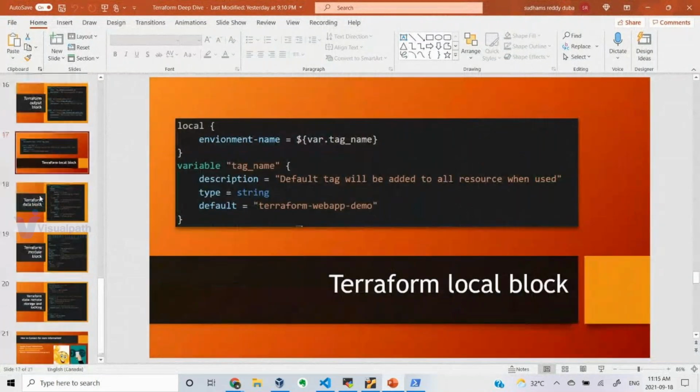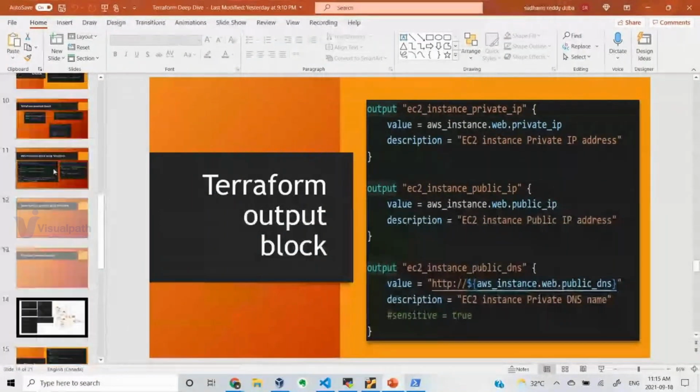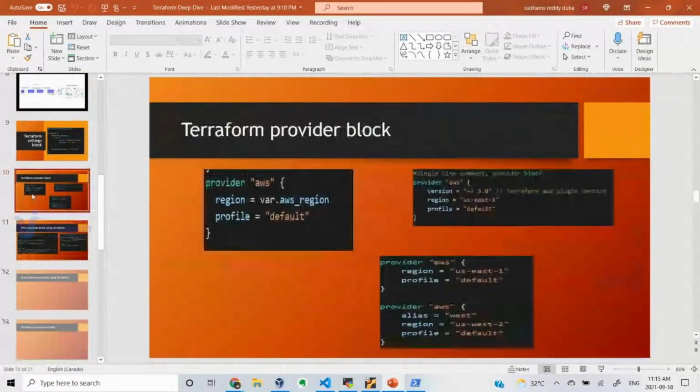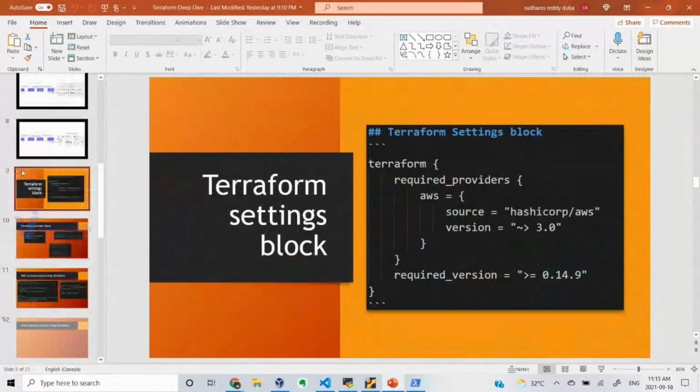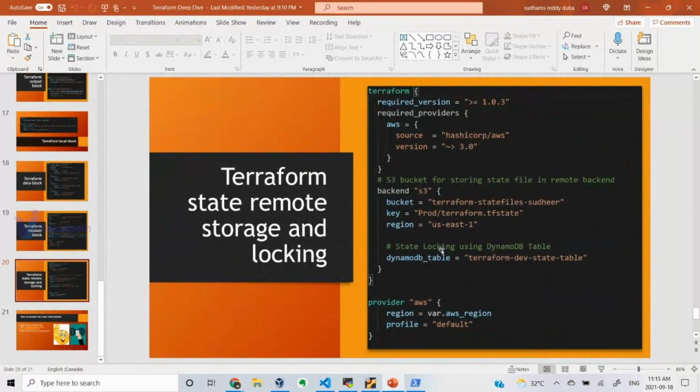Terraform variables. I just wrote it somewhere, in the settings block, remote locking, state lock. Yeah, here it is. You can see here, in the Terraform settings block itself, I have written backend S3, which means that now your Terraform state file will not be stored in the local system where you are running this. It will be stored in a centralized location. Why is this needed?